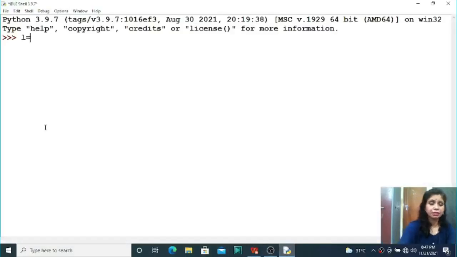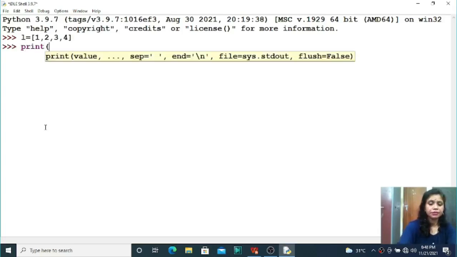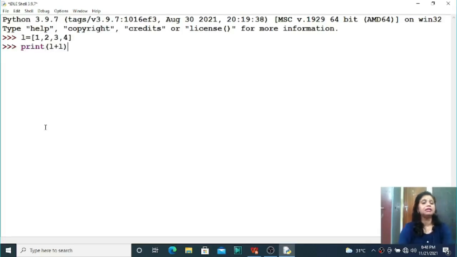Suppose our list contains 4 elements 1, 2, 3, 4, right students. Now if I want to just print L plus L, this is one correct option, students, because this is known as the joining operator, the concatenation operator. Here you can join the elements of the list to the elements of the other list. Okay, so your list variable is the same variable. So 1, 2, 3, 4. After that also 1, 2, 3, 4 will come, because here we have to join the elements, right, students?